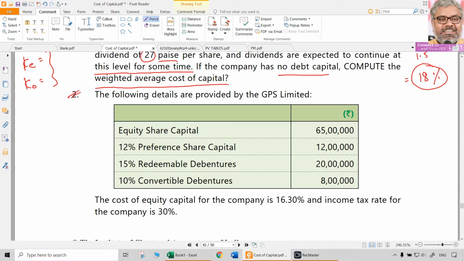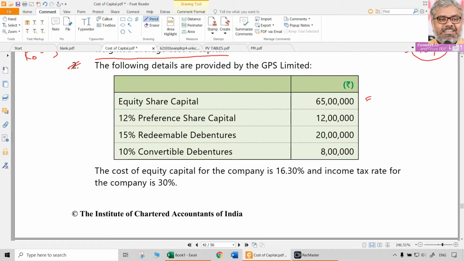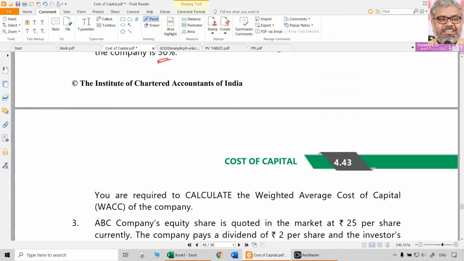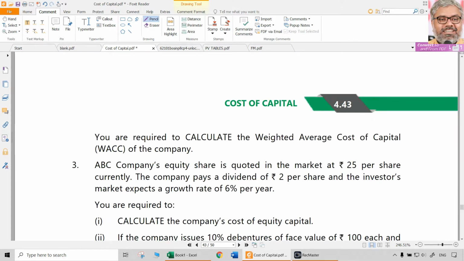Question number 2. Following details are provided by GPS Limited. Equity share capital is 65 lakhs. Then preference share capital 12 lakhs. 15% redeemable debentures 20 lakhs. 10% convertible debentures 8 lakhs. The cost of equity capital is already given. We don't have to compute that, which is 16.3%. Income tax rate for the company is 30%. Then what is required? You are required to calculate the weighted average cost of capital of the company.